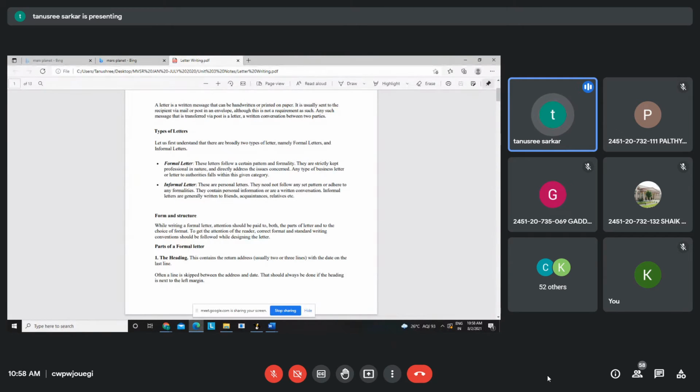So we discussed till now what is letter writing, what is the difference between informal and formal letter writing, the parts of a letter, the layout of the letter, then different formats of letter writing, in which I told you that you are going to follow the full block form.